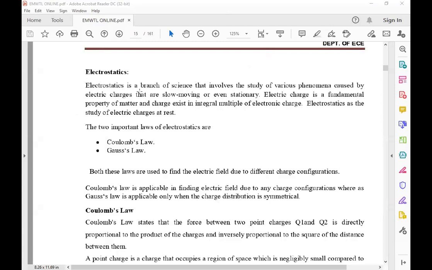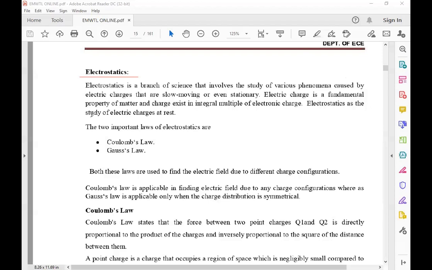See, my dear students, once again I am saying, electrostatics is a branch of science that involves the study of various phenomena caused by electric charges that are slowly moving or even stationary.